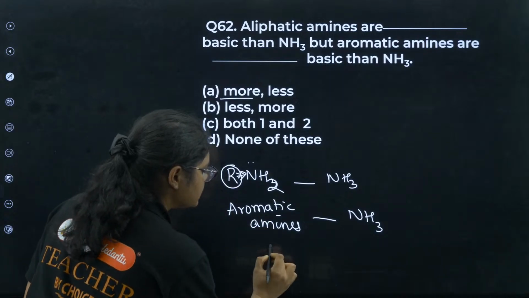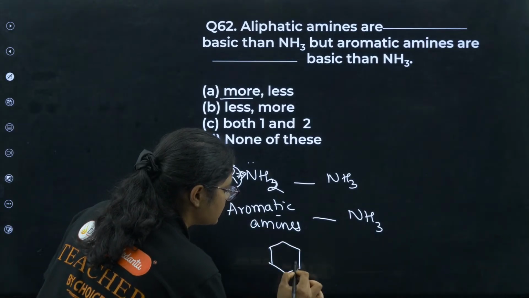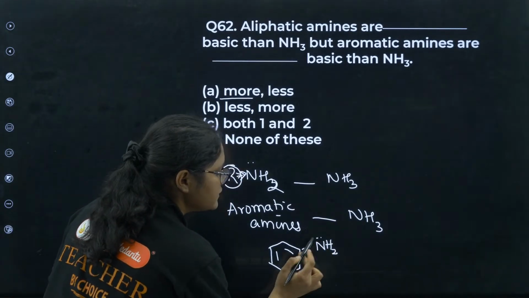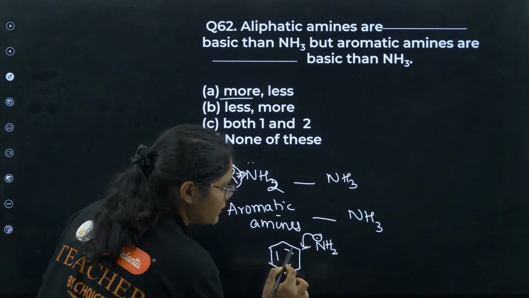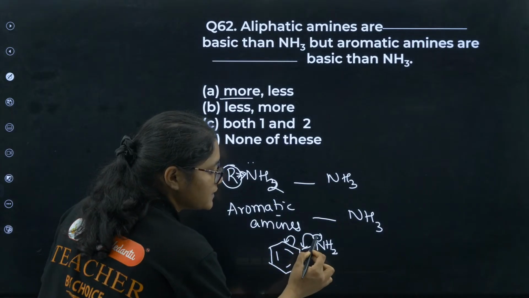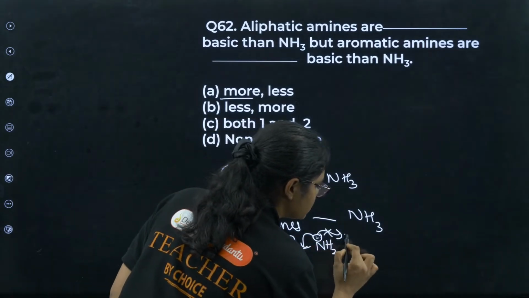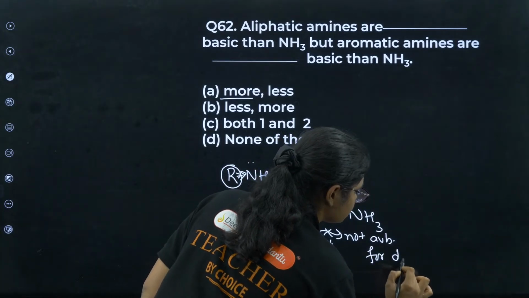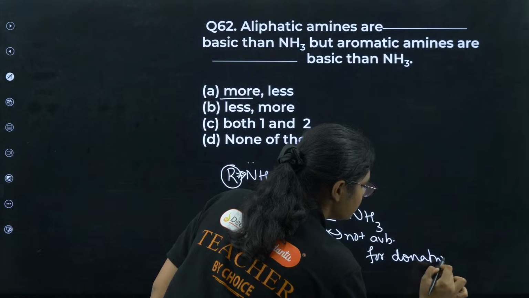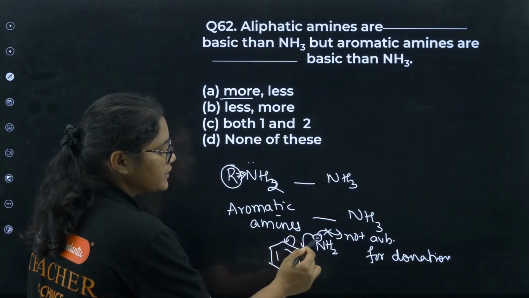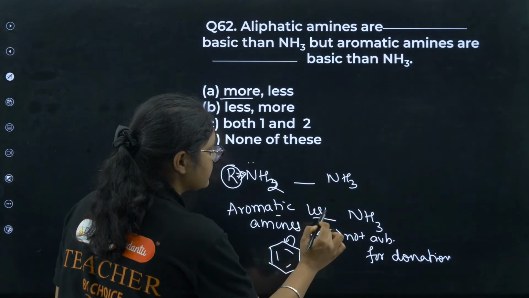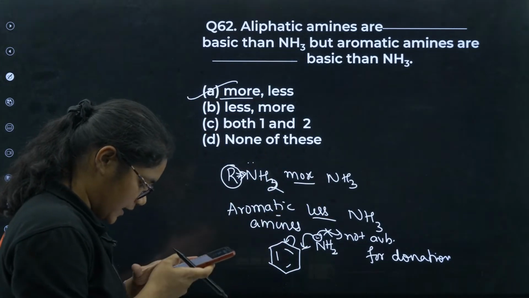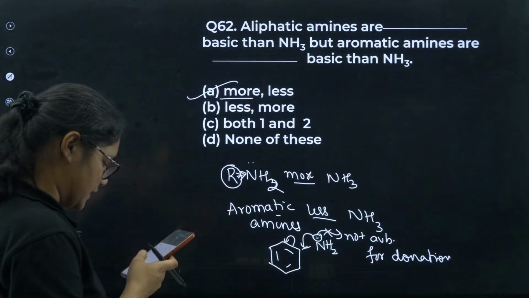Okay. Now in case of aromatic amines, what happens? You have this NH2 group, right? In the NH2 group, this lone pair of electrons is involved in resonance. If it is involved in resonance, it is not available for donation. Why? Because it is involved in resonance within the ring. So that is why in this case this is less and this is more. Okay, so option number A is the correct answer. Yes, all of you are correct here.